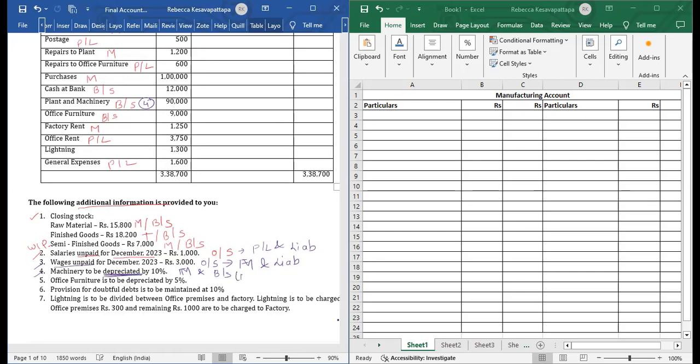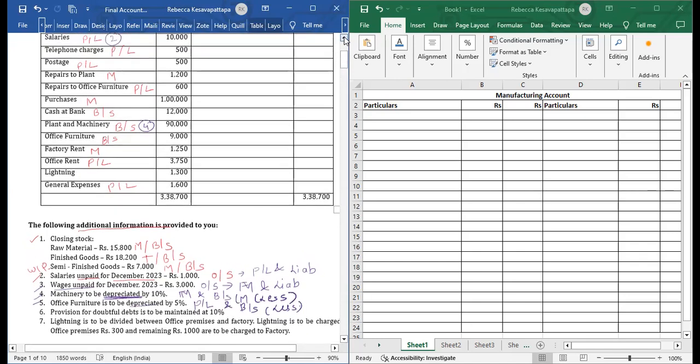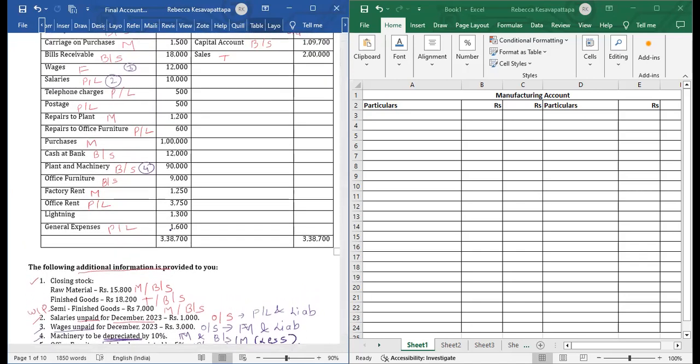Balance sheet, machinery, less depreciation. Two effects are done. The fifth one, office furniture, is to be depreciated by 5%. The first effect will go into P&L, and the second effect will go to the balance sheet, again less from office furniture. So office furniture will be marking number 5.